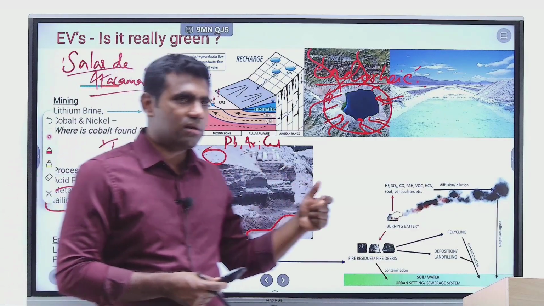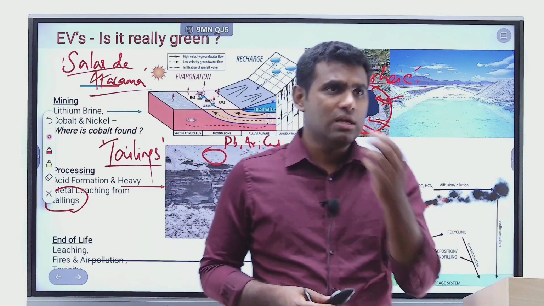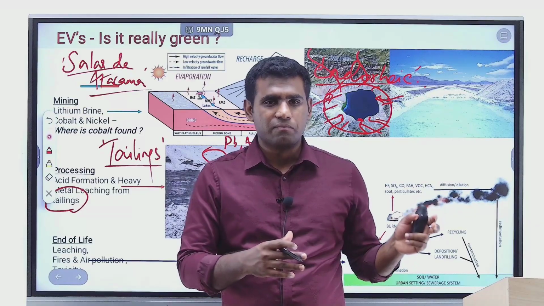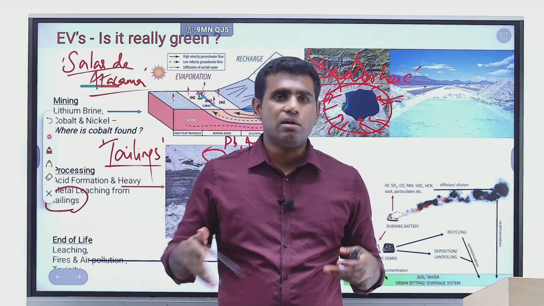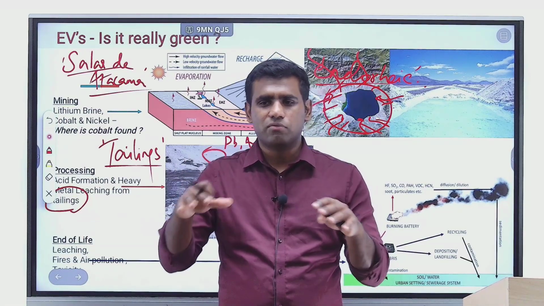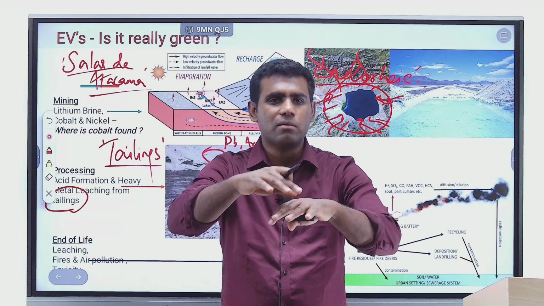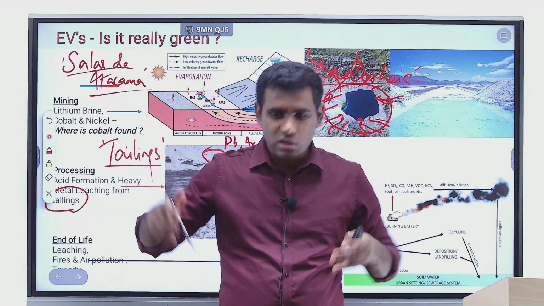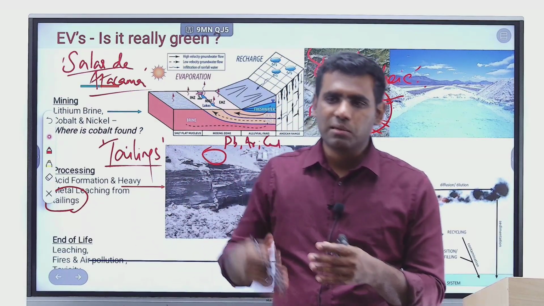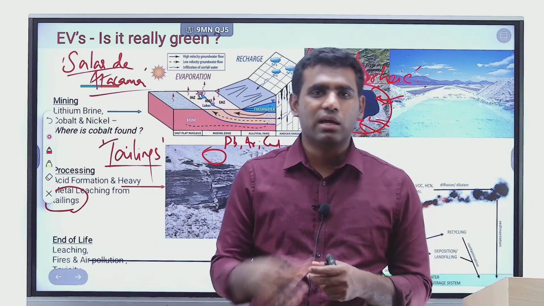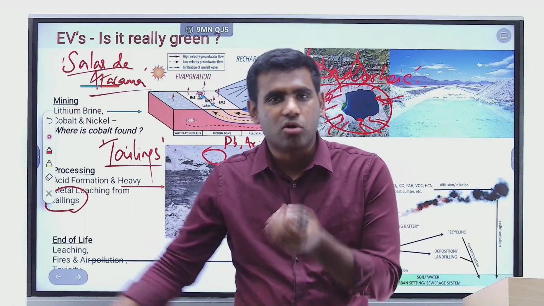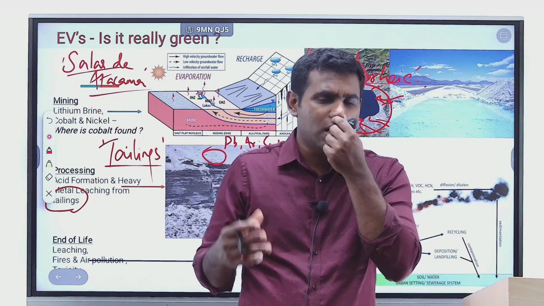Cobalt mining also creates its own set of respiratory problems, because when cobalt mining takes place, the cobalt ore is transported in big trucks, right? When these trucks, each weighing 100 tons, 150 tons, go on village roads, just think of the entire area as having a lot of cobalt everywhere. Even the roads are nothing but cobalt rocks, right? So when the trucks keep conveying on the roads again and again, there is a lot of micro grinding that takes place between the tire and the rocks, again emitting a lot of cobalt dust,